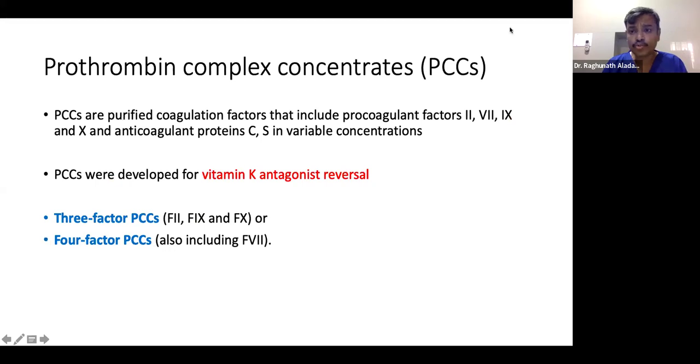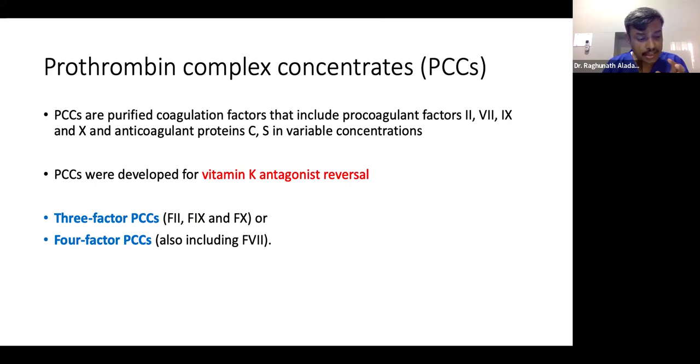Coming to prothrombin complex concentrate, another factor concentrate. It is a purified set of factors that include procoagulant factors like factor 2, factor 7, factor 9, factor 10, and anticoagulant proteins, protein C and protein S, in variable concentrations.